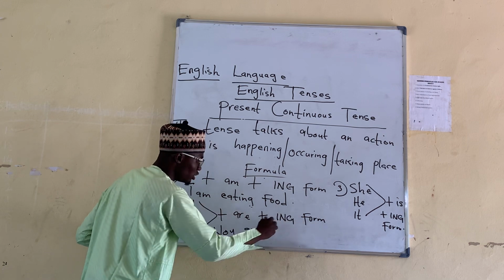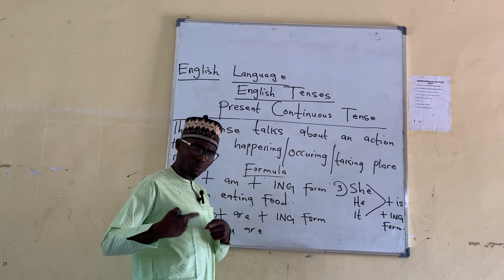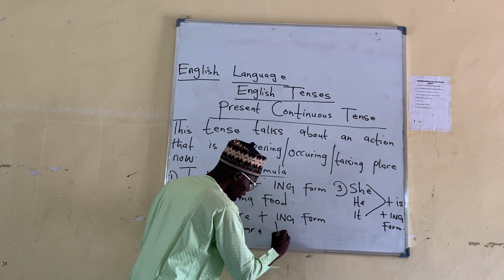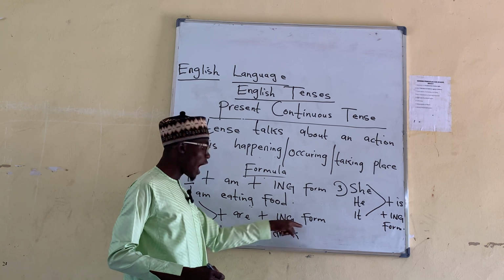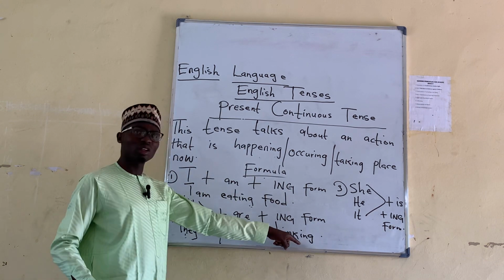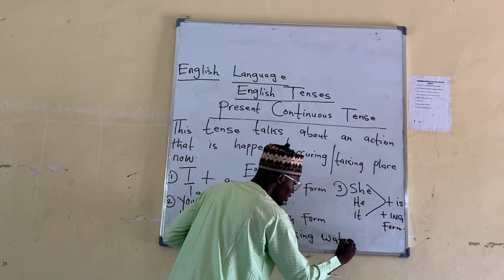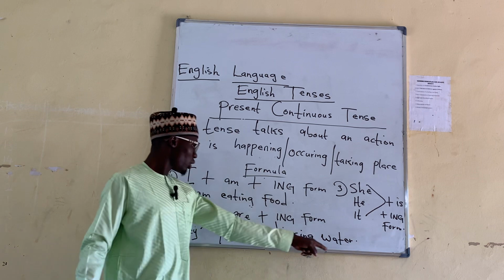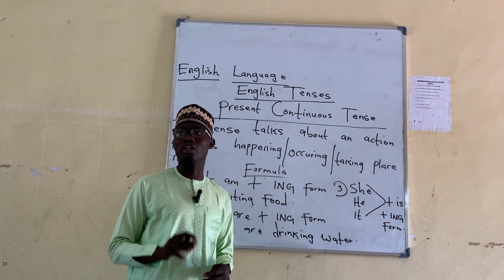Plus ing. Let's bring the word drink. If we bring the word drink, then you will add ing to the word, meaning, for example, I am drinking. You can add something, for example, water. You can say I'm drinking water. This sentence shows us that you are doing the action right now.